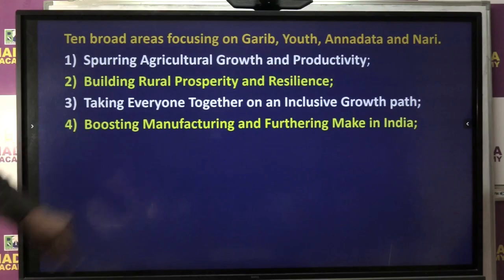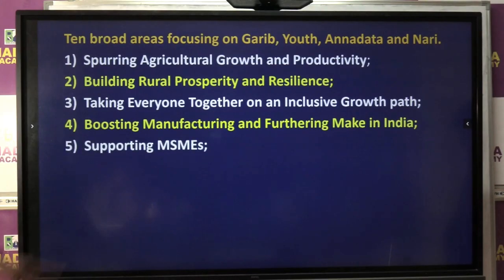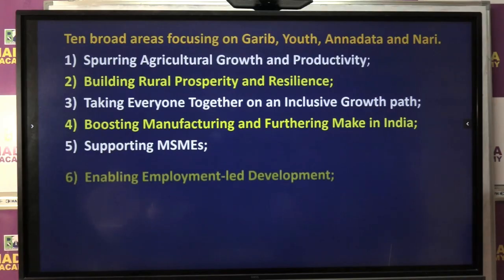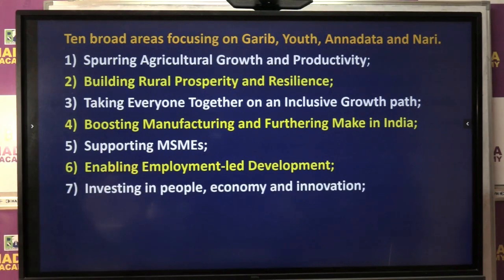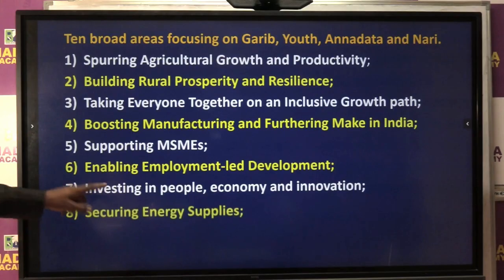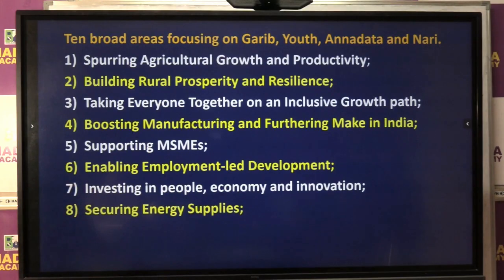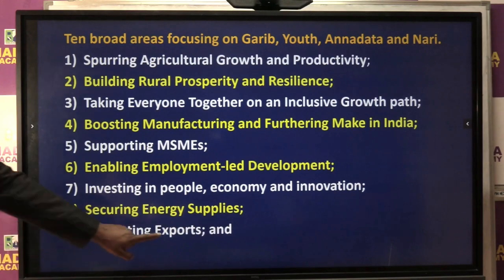Then boosting manufacturing and Make in India, that is also for export. Supporting MSME, as I told you, the main focus is on MSME. Then employment-led development, because jobs are necessary for people's development. Then investing in people, economy, as well as innovation. Okay, the government has talked a lot about investment. Then securing energy supply for the country's growth, promoting exports, some announcements are made here also, and the last one, nurturing innovation.